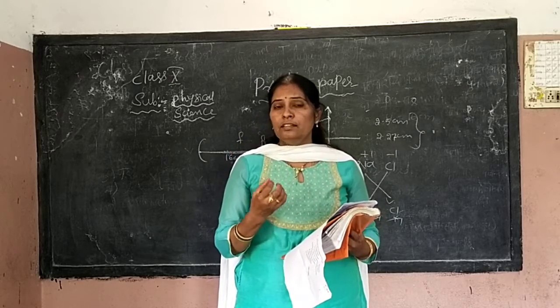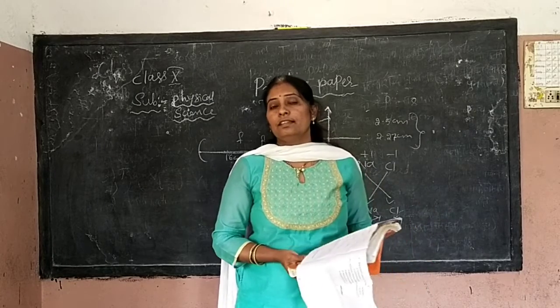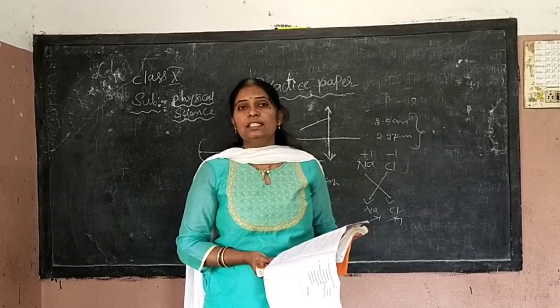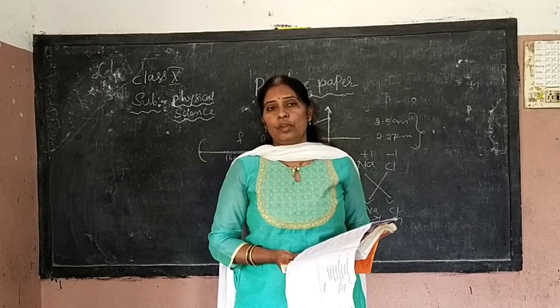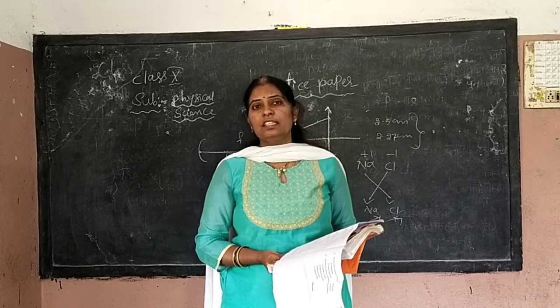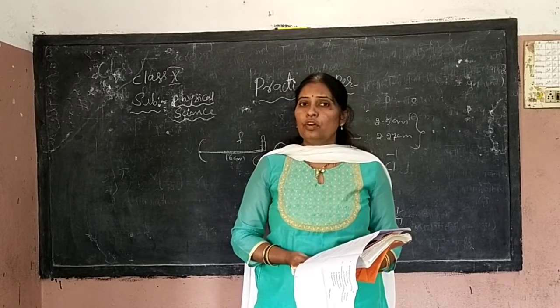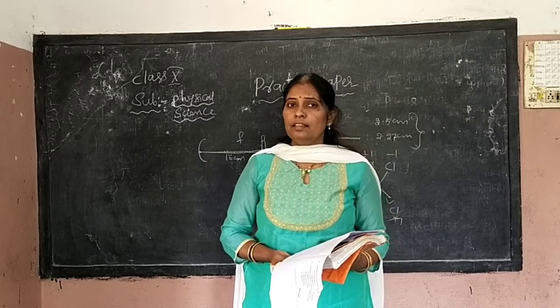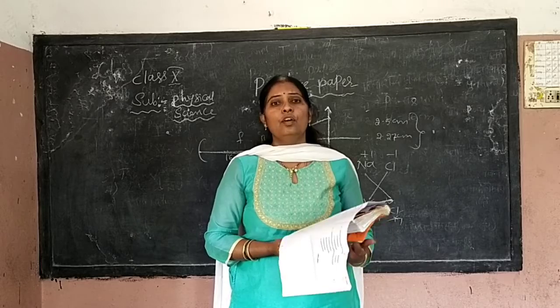To avoid that, we need to maintain a certain distance, known as the least distance of distinct vision. I am not giving the value. Every person should maintain a certain distance to get a clear image on the retina without feeling strain on the eye, and such a distance is called the least distance of distinct vision.